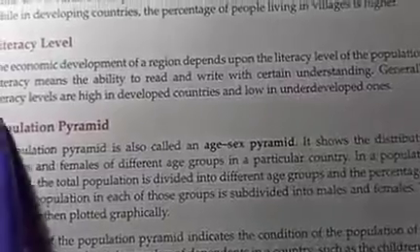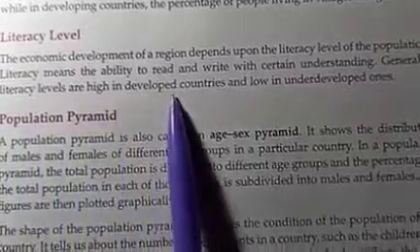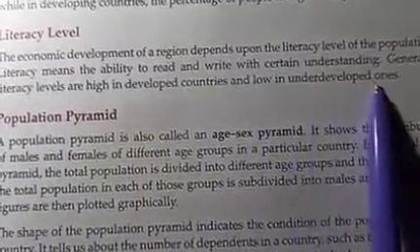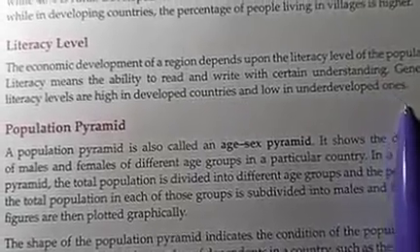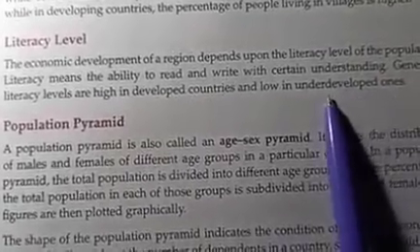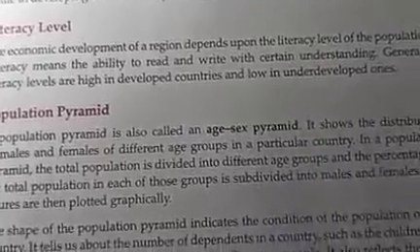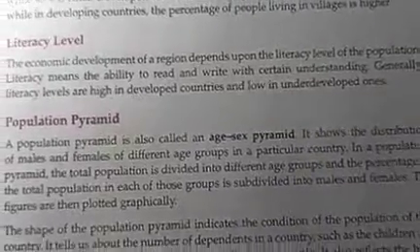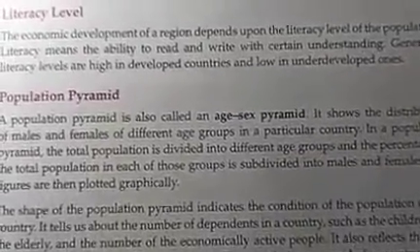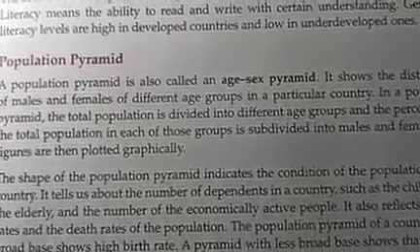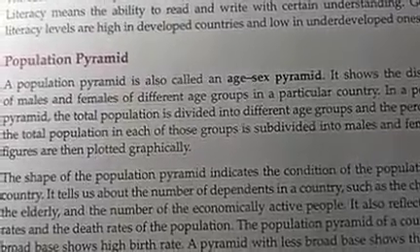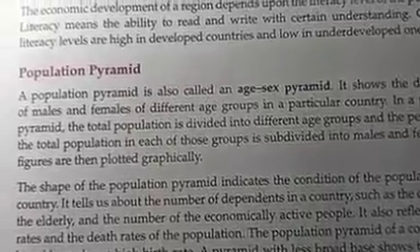Generally, literacy levels are high in developed countries and low in underdeveloped ones. So, as India is a developing country, you might know how many schemes have been provided by the government so that people could get education.